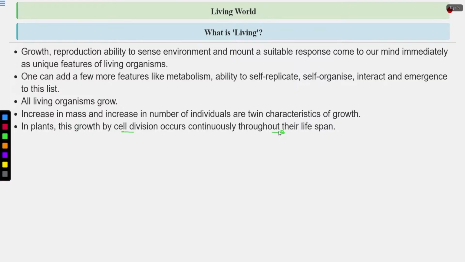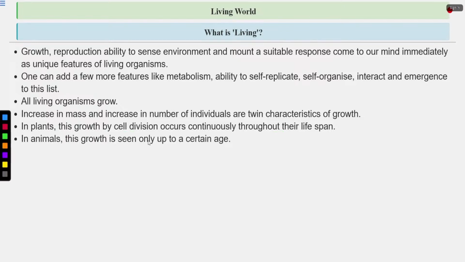So that's why we can say in plants, cell division occurs continuously throughout their lifespan. So they are growing throughout their lifespan because by cell division, they are increasing their cell number, which leads to growth.